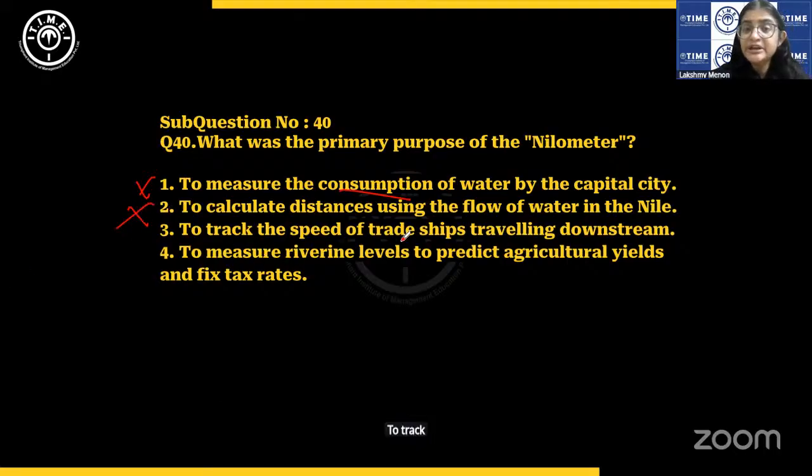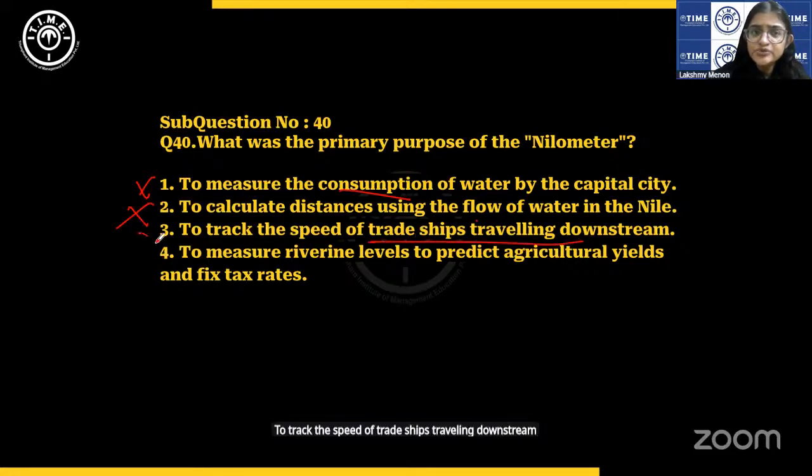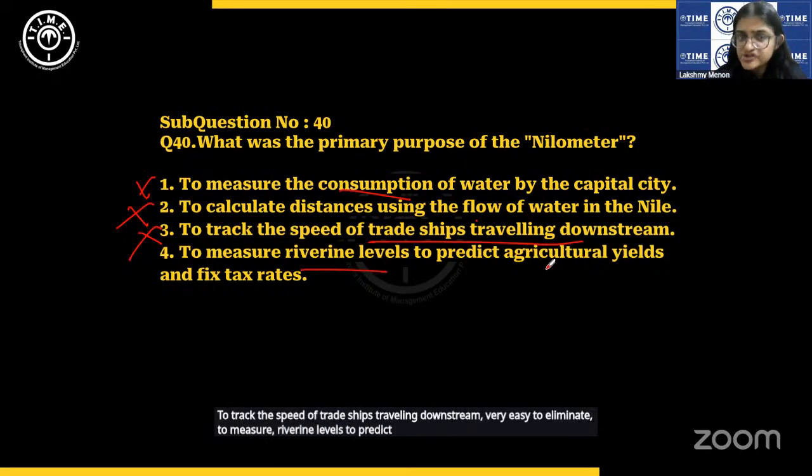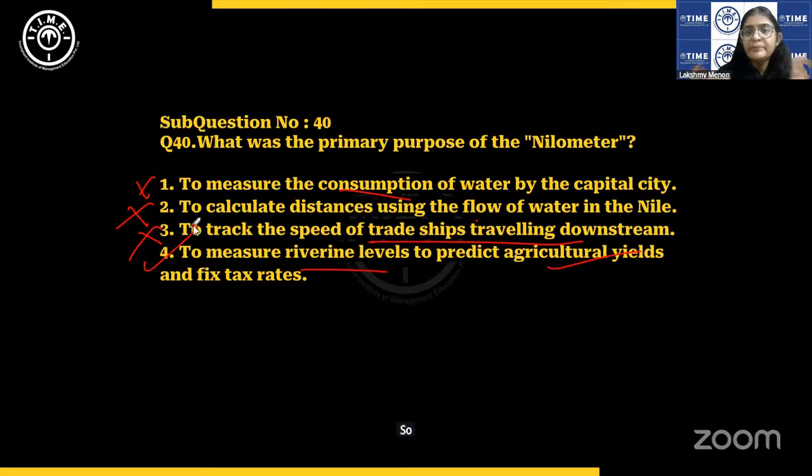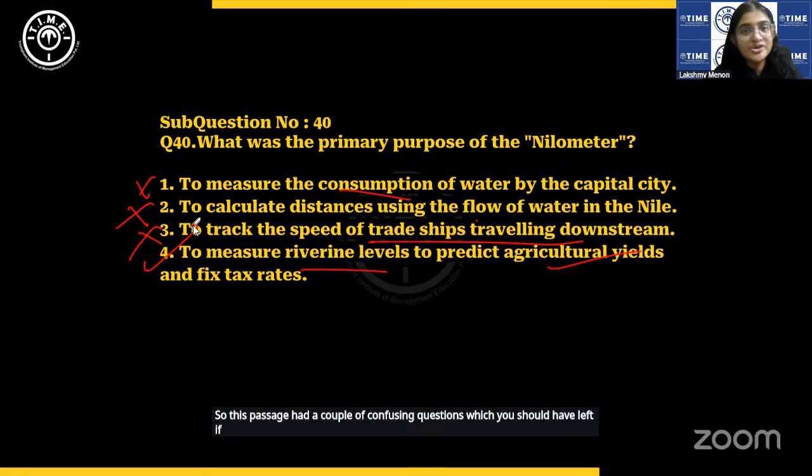To track the speed of trade ships traveling downstream, very easy to eliminate. To measure riverine levels to predict agricultural yields and fixed tax rates, everything is mentioned. Very easy question. So this passage had a couple of confusing questions which you should have left if you were not sure. To those who got it right, good job. Okay.